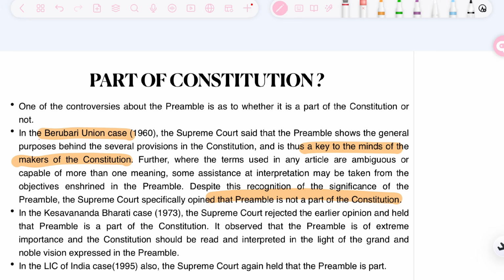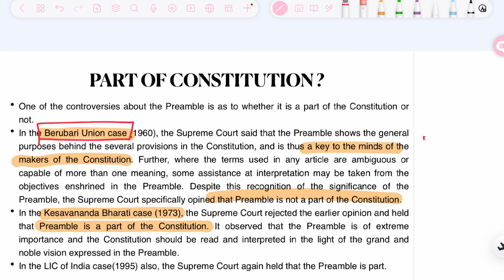So what was mentioned in this case of Berubari Union is that it is basically a key to the mind of the makers of the Constitution, and also if there is any ambiguous article which has more than one meaning, we can resort to the preamble to find out the actual meaning. But the Supreme Court specifically mentioned that though this huge importance is there, it cannot be stated as a part of the Constitution. The next case that we have to deal with is the Kesavananda Bharati case of 1973, which is highly renowned for the basic structure doctrine, but it also had something to say about the preamble. What did it say? It stated that the preamble is a part of the Constitution.